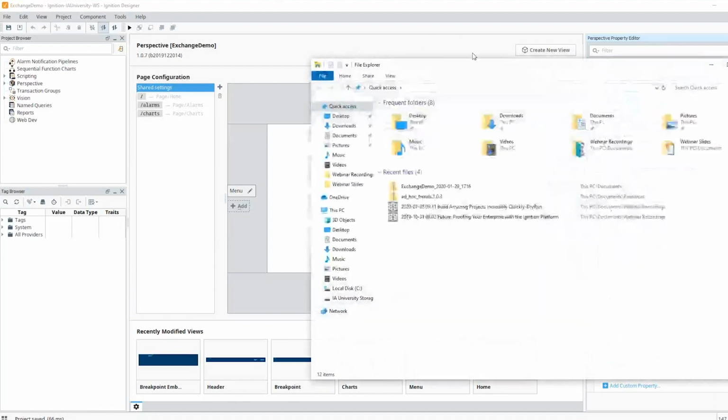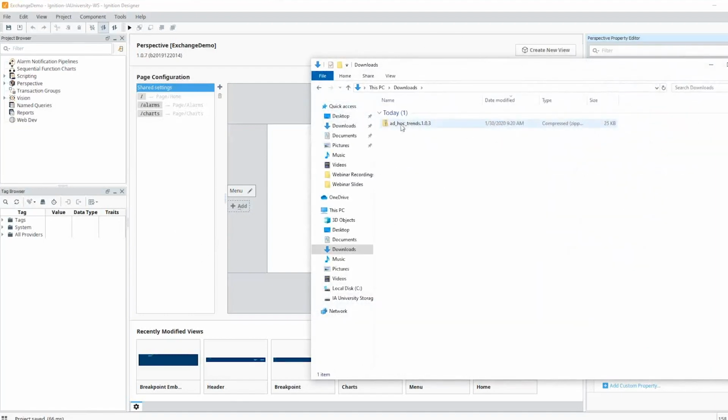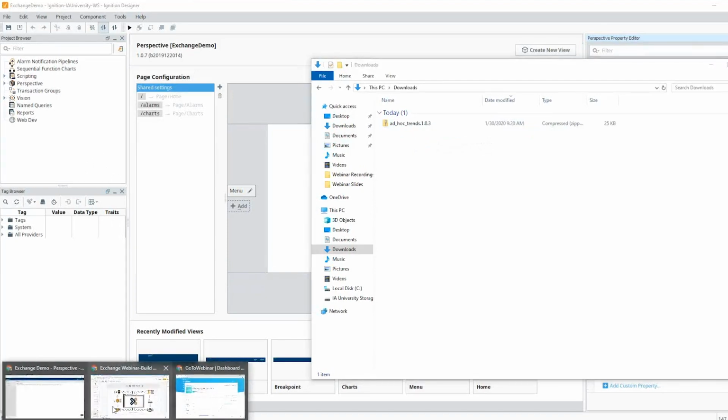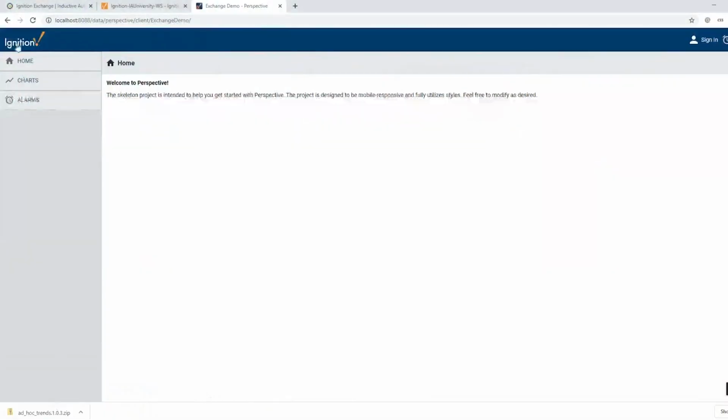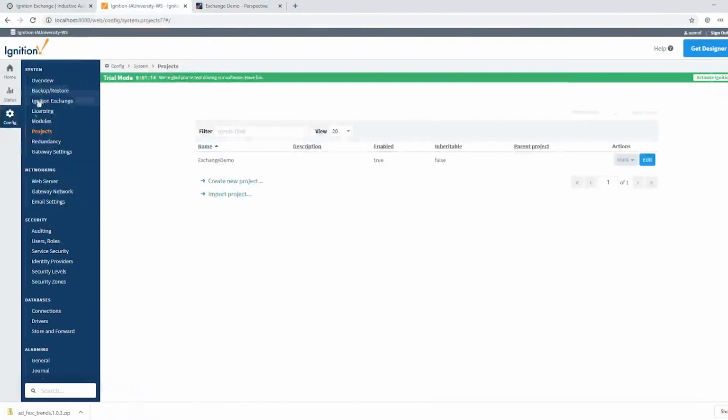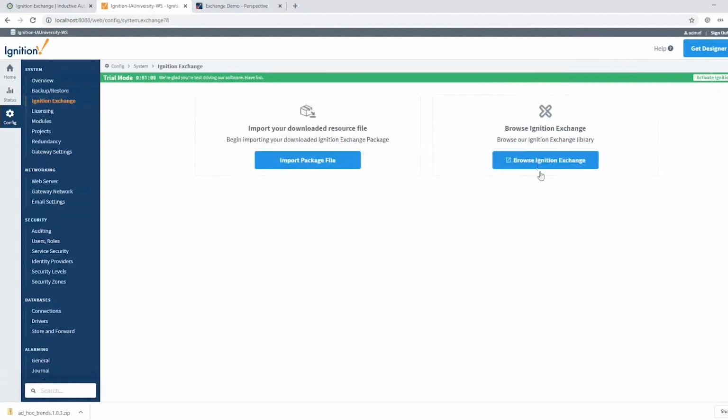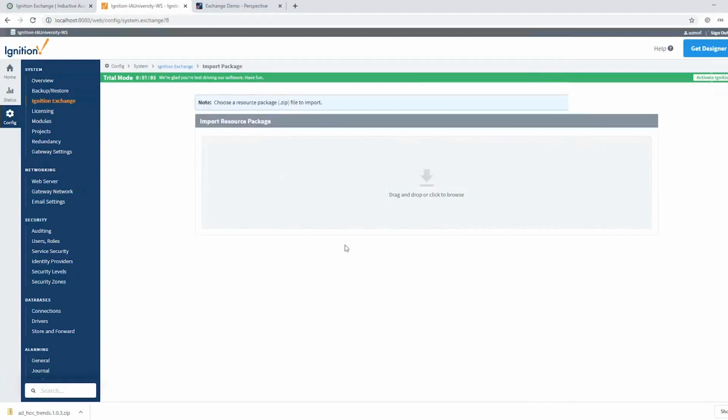And so, as you remember, we had gone ahead and downloaded this ad hoc trend chart. How do I actually put that into my project? Well, we've actually tried to make it really easy for you. If I come back to my gateway here, we've added this new menu item under System called Ignition Exchange. And that can link me to the Ignition Exchange website, but also it is an import tool.